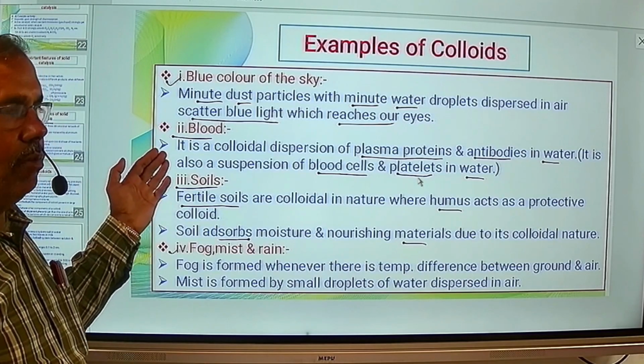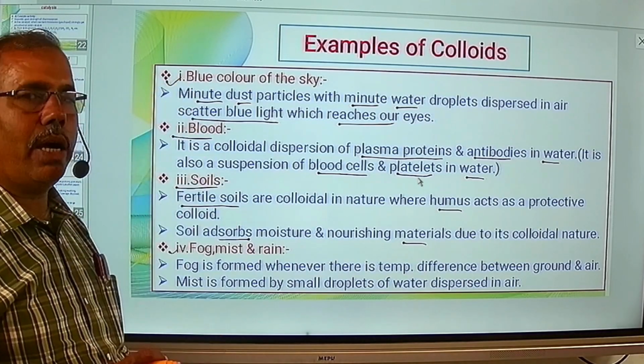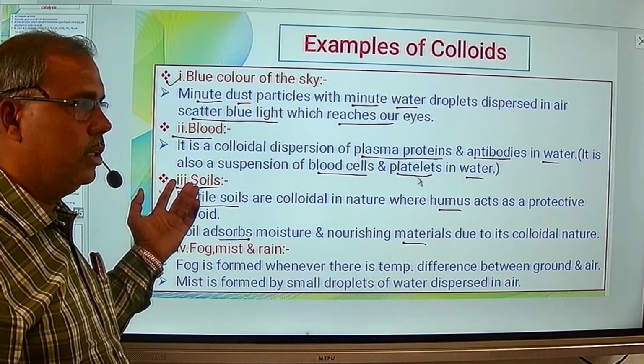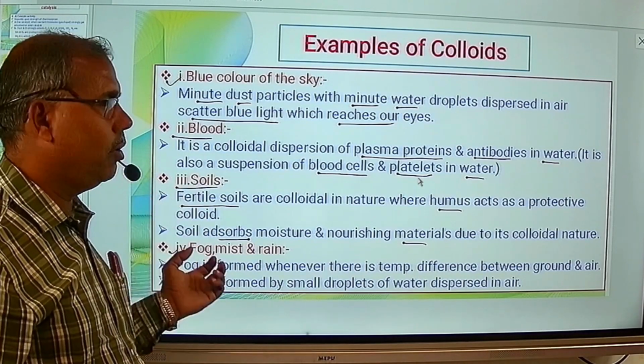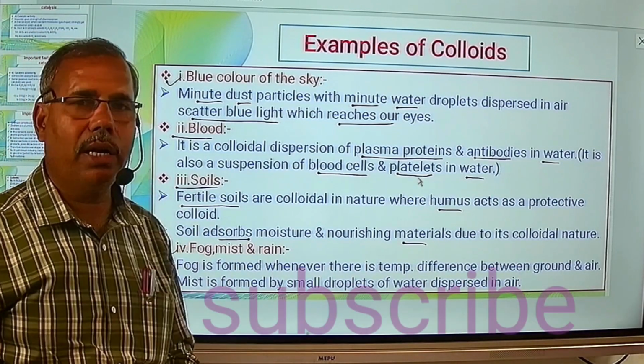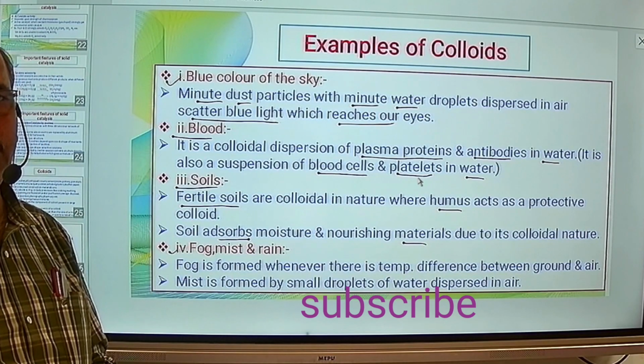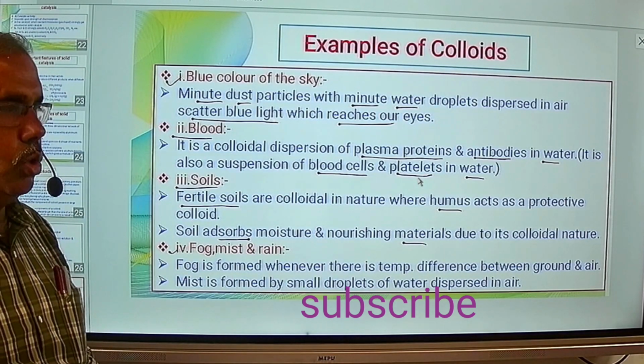So once again we can see the blue color of the sky, then blood in our body, then soil in our farm, and fog, mist and rain in the nature are some common examples of colloids.